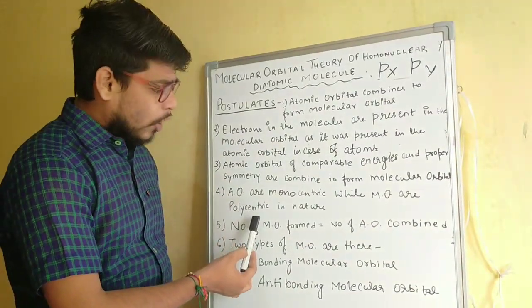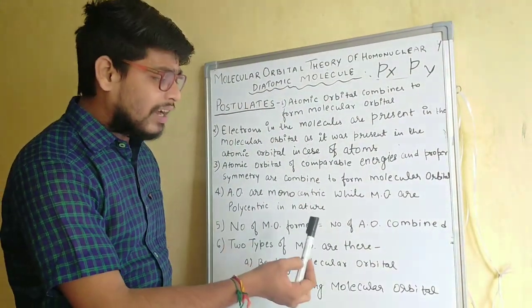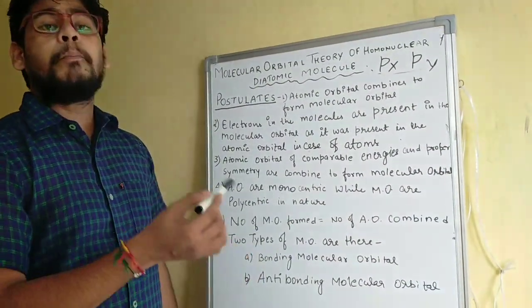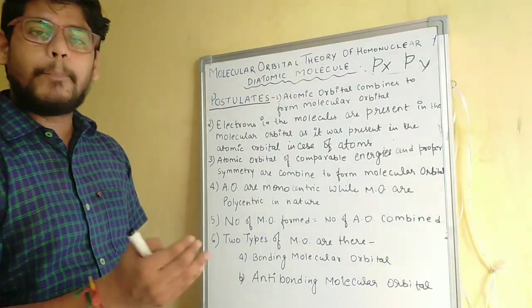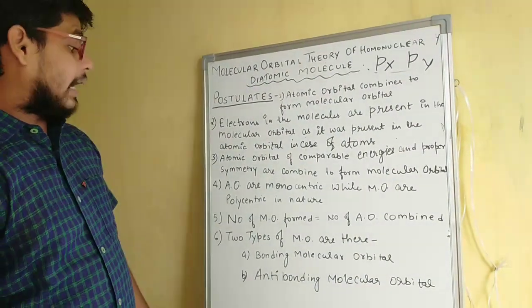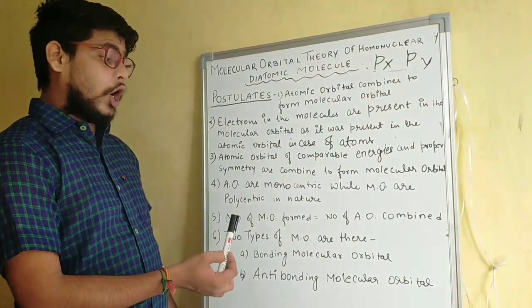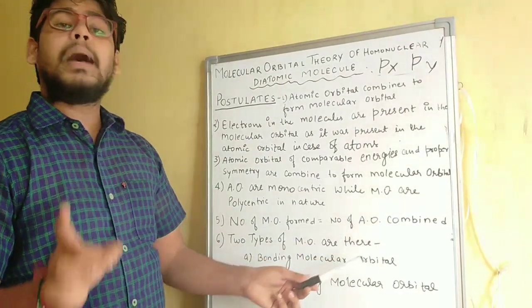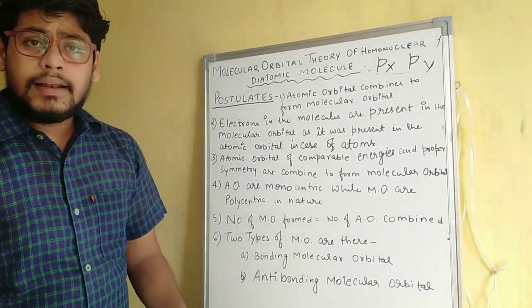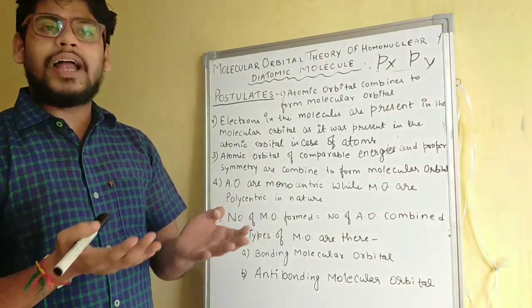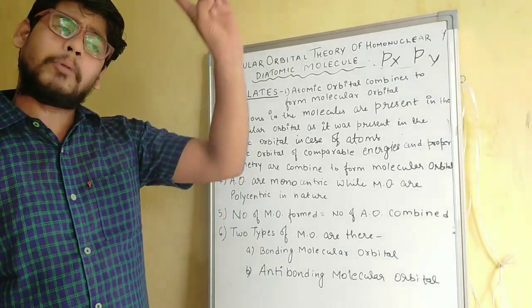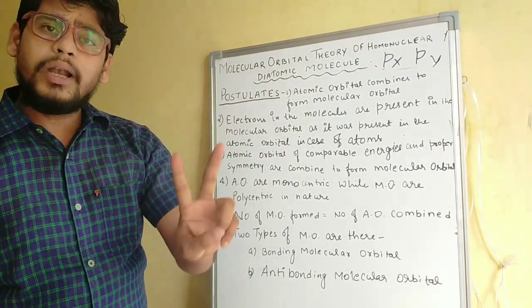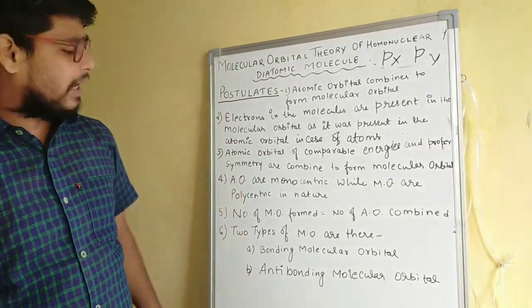Now next, the atomic orbitals are monocentric in nature, whereas molecular orbitals are polycentric in nature. And the number of molecular orbitals formed will always be equal to the number of atomic orbitals. Like if we are combining two atomic orbitals, then the resulting molecular orbitals will also be 2. Their number will always be equal.